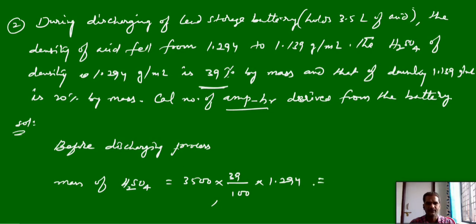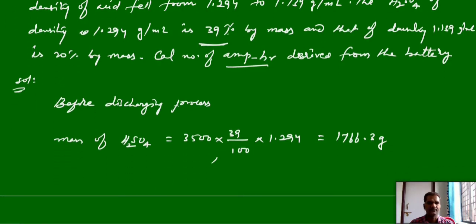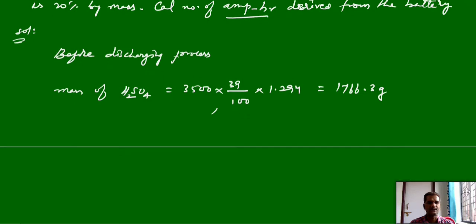If you simplify it, then you will get the value 1766.3 grams. So this much amount of H2SO4 is there before discharging process. Next, after discharging process, how much amount of H2SO4 is left?